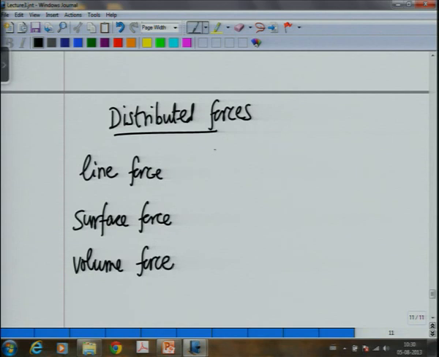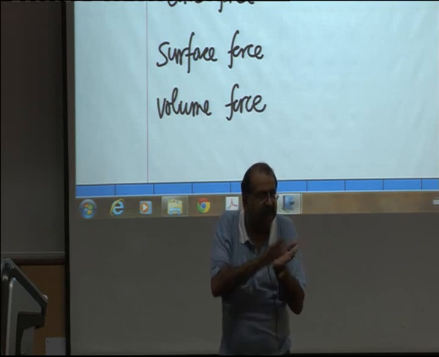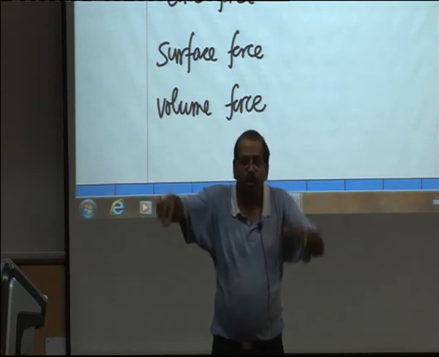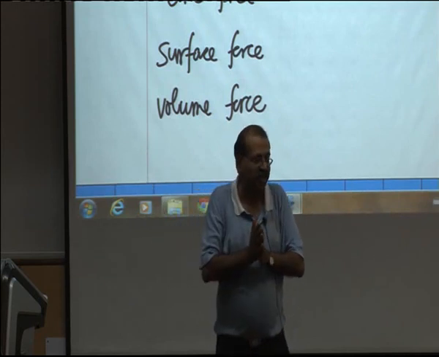A line force is a force which is acting either along a straight or a curved line. It need not be a straight line, but it is acting along a line element. It is continuously acting along the line. It is not acting at 1 point or 2 points as we have seen in the discrete forces.